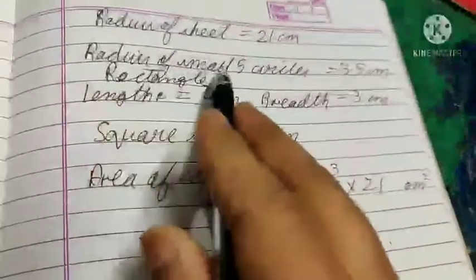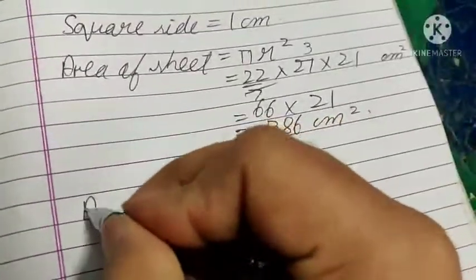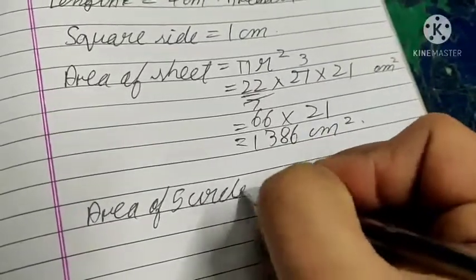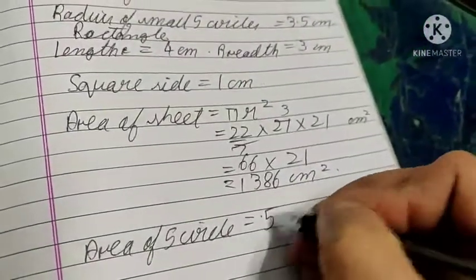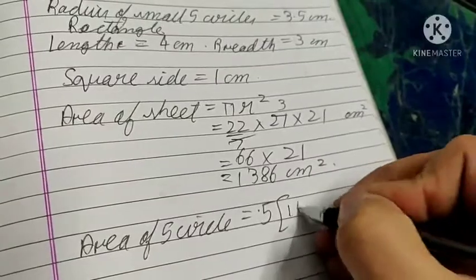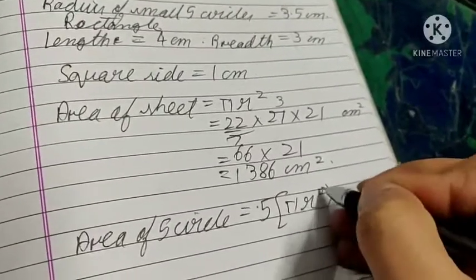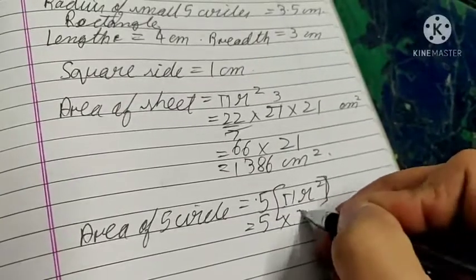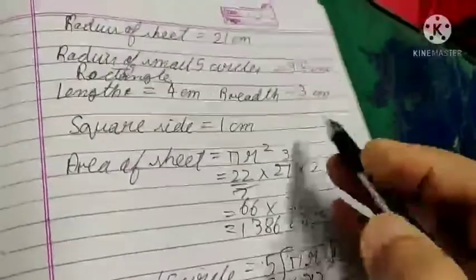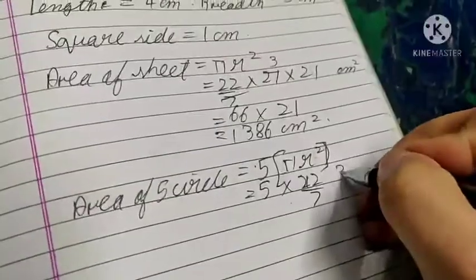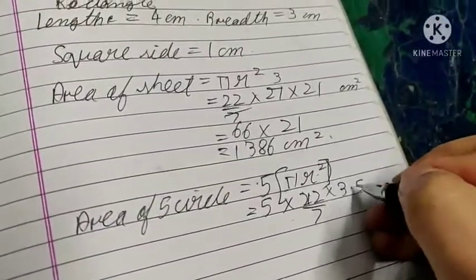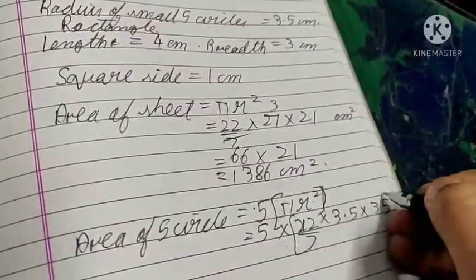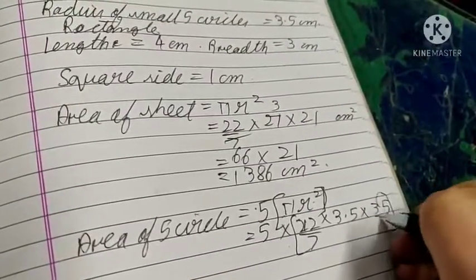Then the area of 5 circles, small circles. Here it is 5 multiplied by the area of one circle, that is pi r square. That is 5 into 22 by 7, and the radius is given as 3.5, radius square. We will remove the decimals.